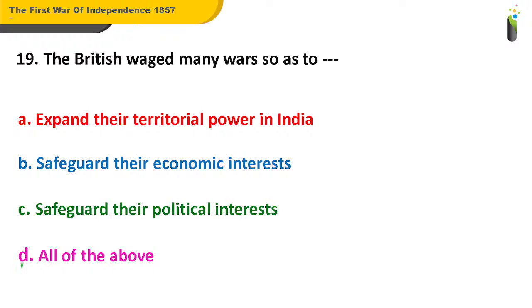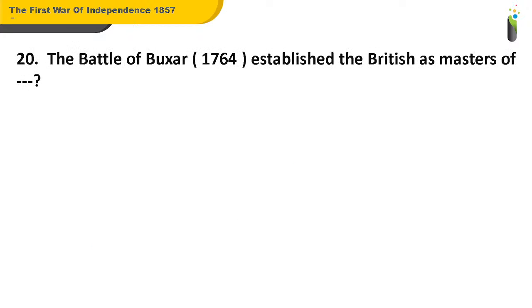Well, the answer for this question is D, that is all of the above. So the British waged so many wars, and that was purely for expanding their territorial power, safeguarding their economic interests, safeguarding their political interests. Okay, all of these are the reasons why the British waged so many wars. Coming to question number 20, the Battle of Buxar in 1764 established the British as masters of dash.